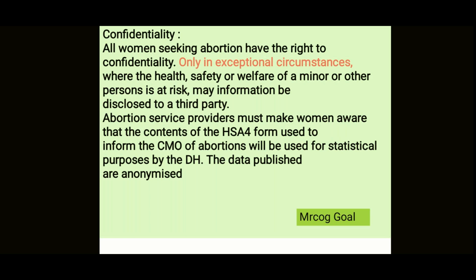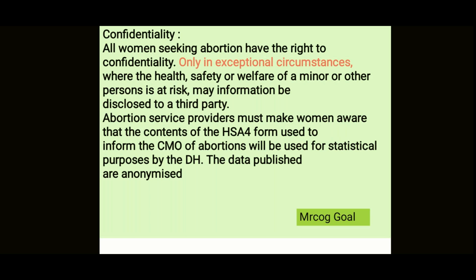So confidentiality should be given importance only when the most important things are not at risk, like the health, the safety and the welfare, as well as another person's life. All these things are of course more important than confidentiality, right? So in those cases, you may breach confidentiality and disclose the information to a third party. But of course, this needs to be kept to a minimum, and only the required information should be given, right?